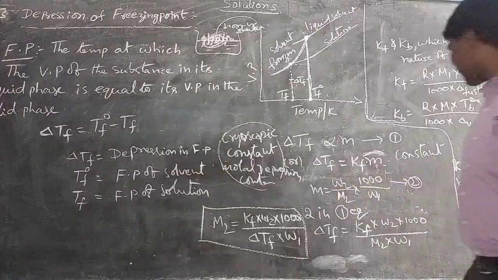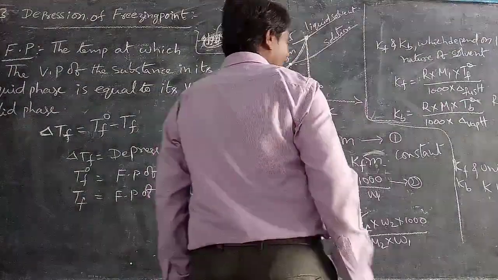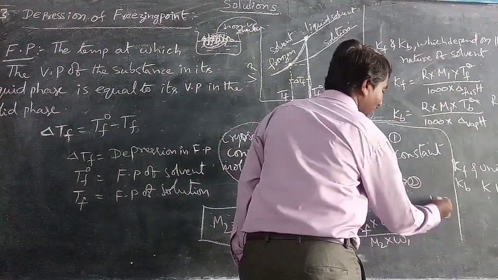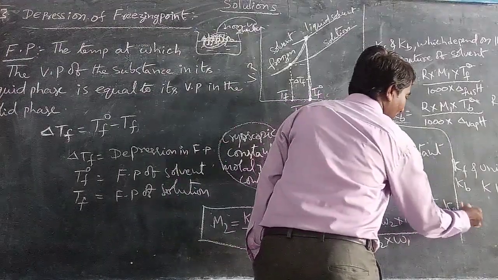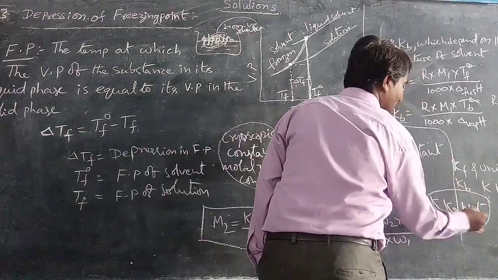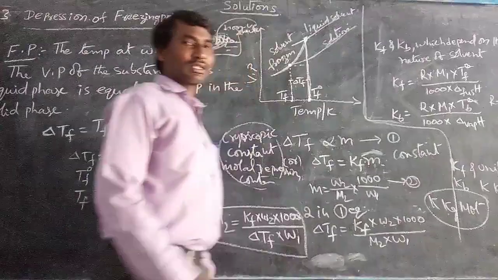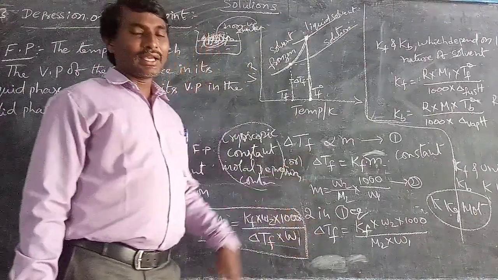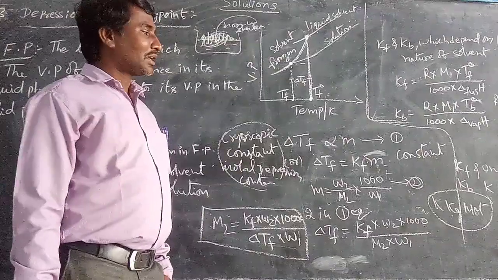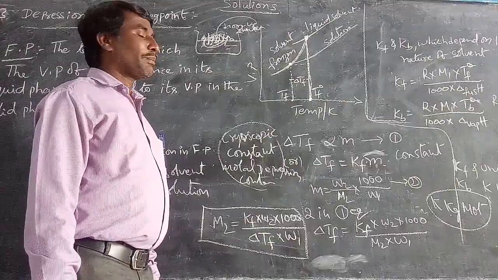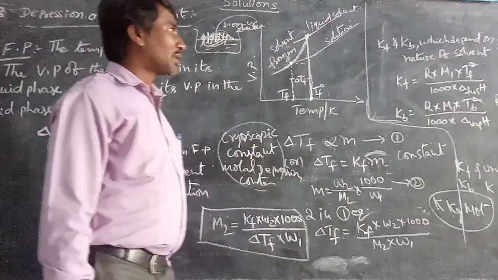The units for Kf and Kb are Kelvin kg per mole, or Kelvin kg mole inverse. These are the units for Kb and Kf.